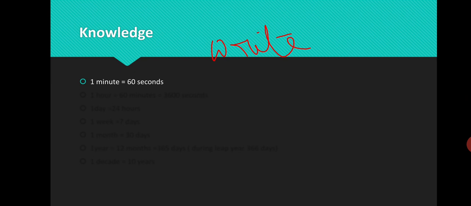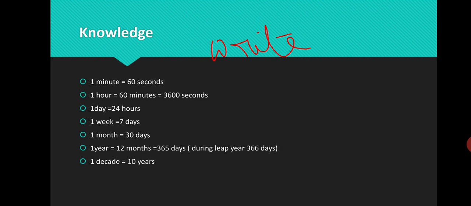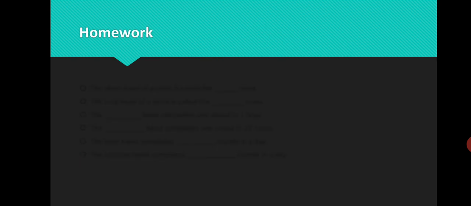1 minute is equal to 60 seconds. 1 hour is equal to 60 minutes. That is 3600 seconds. 1 day is equal to 24 hours. 1 week is equal to 7 days. 1 month is equal to 30 days. 1 year is equal to 12 months is equal to 365 days. During a leap year, 366 days. 1 decade is equal to 10 years.